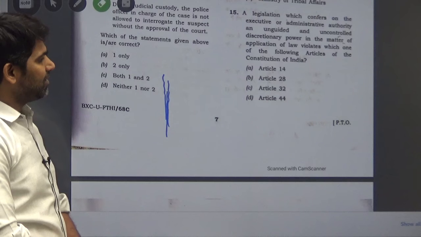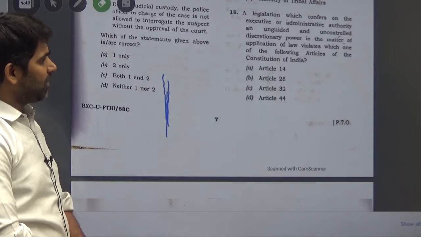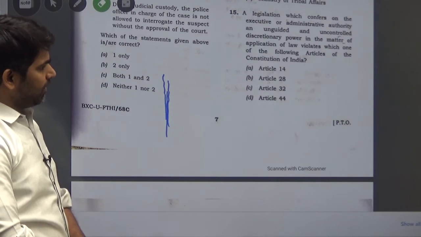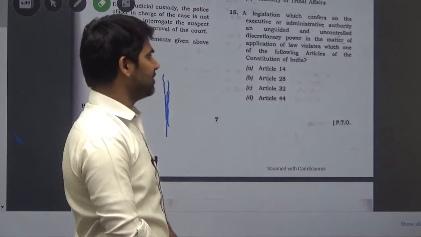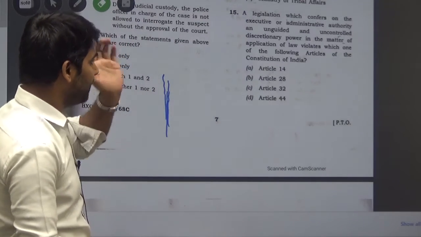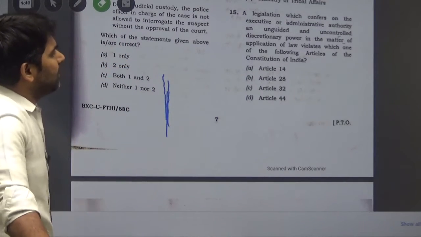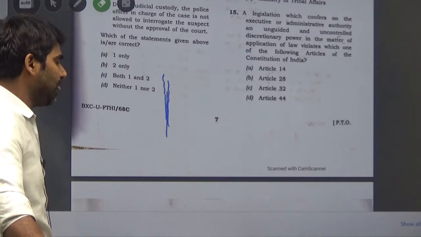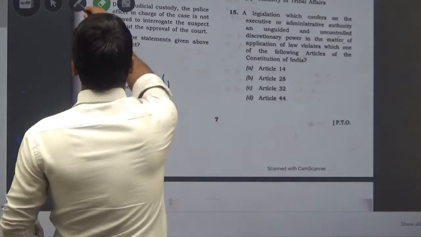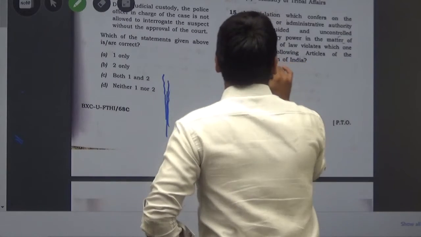If suppose this is the situation, an administrative authority is having unguided and uncontrolled discretionary power, then the law violates which one of the following articles of the Constitution?